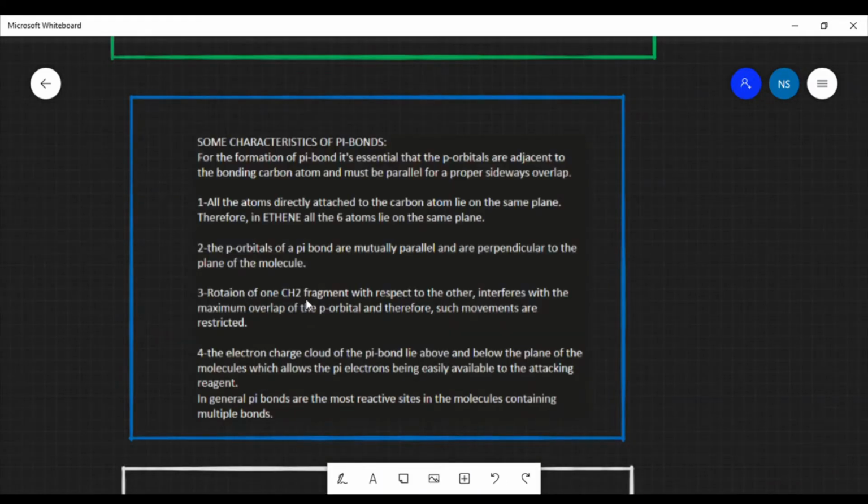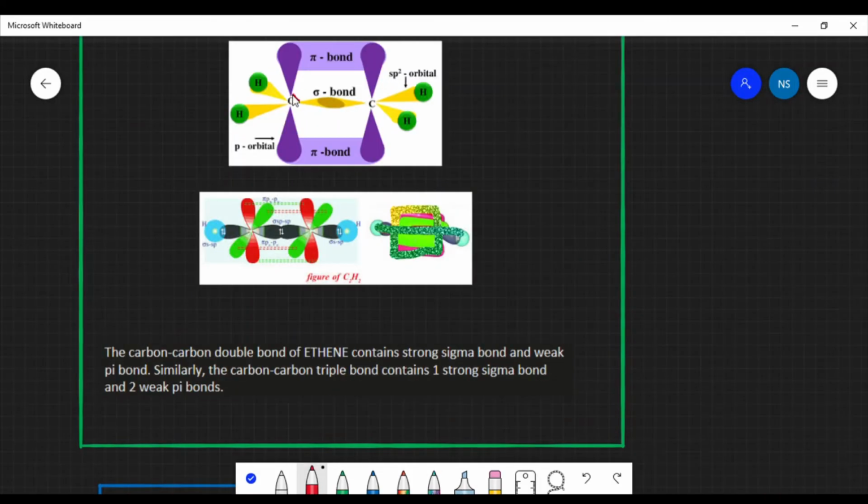Rotation of one CH2 fragment with respect to the other interferes with the maximum overlap of the p orbitals and therefore such movements are restricted. Now let us see, if we try rotating this CH2 molecule, we can see that there is some disturbance in the pi bond formation, since we know that the pi bond is only formed when these two are properly parallel to each other. If we start rotating this CH2 molecule, these two are not properly parallel to each other anymore.